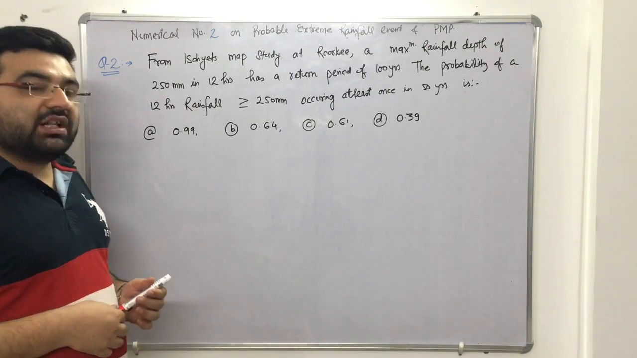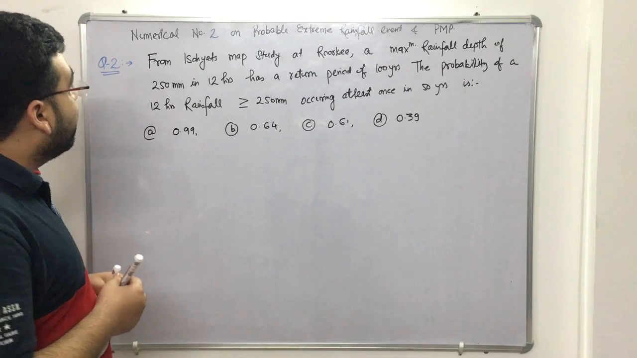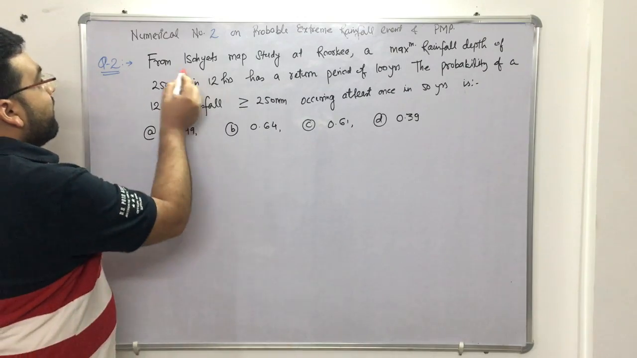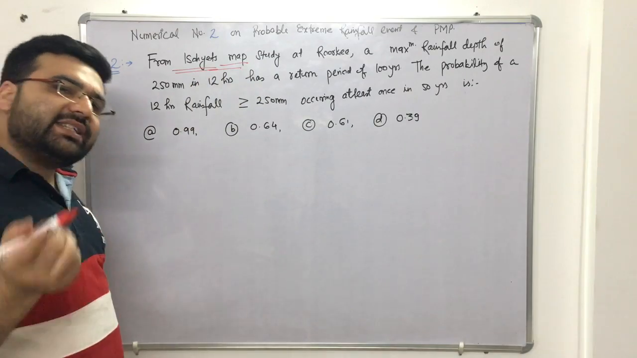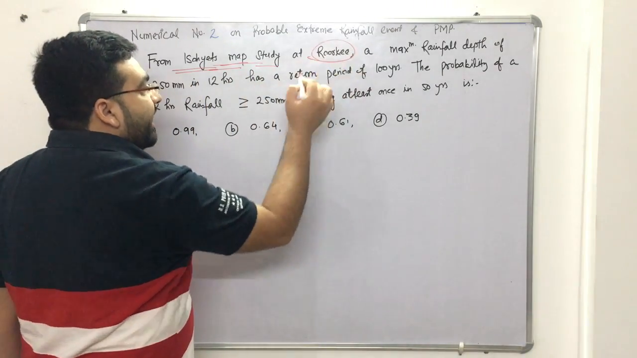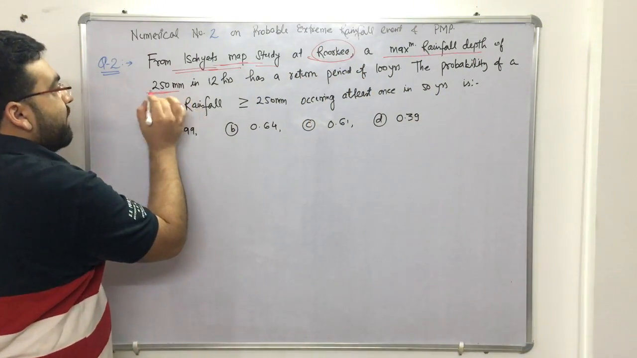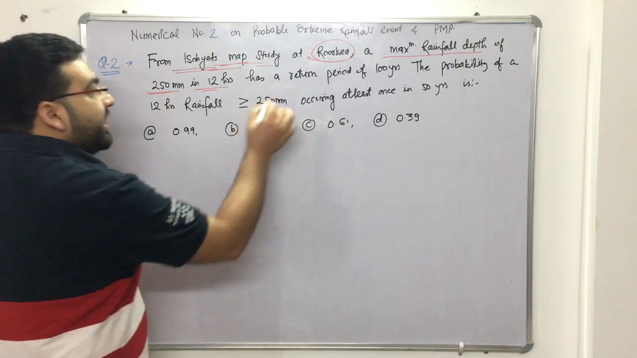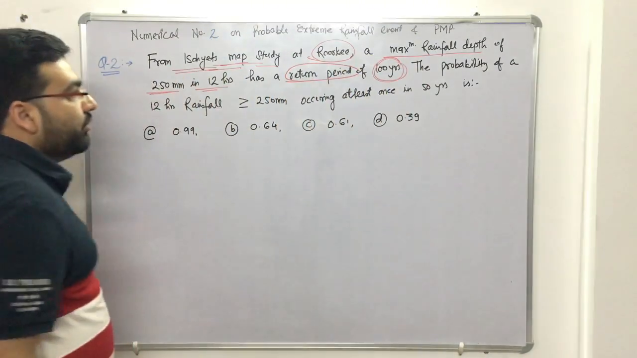So now students, after numerical 1, let us understand numerical 2 and solve it. The numerical says: from isohyets map study at Roorkee, a maximum rainfall depth of 250 mm in 12 hours has a return period. The return period is given to me as 100 years.